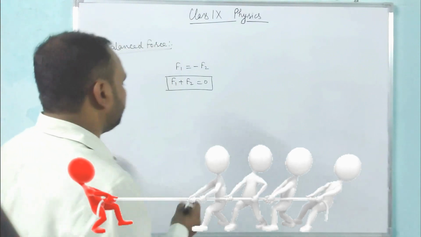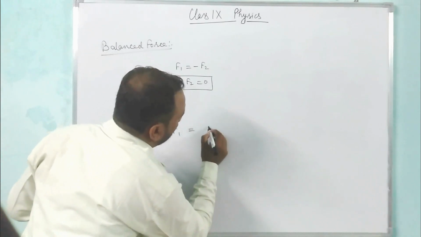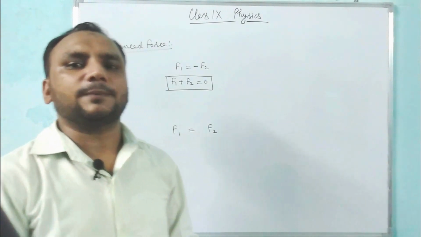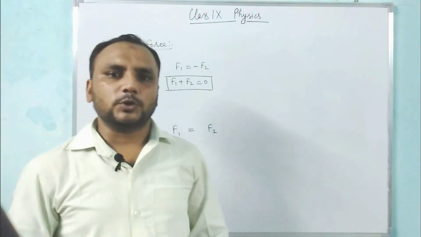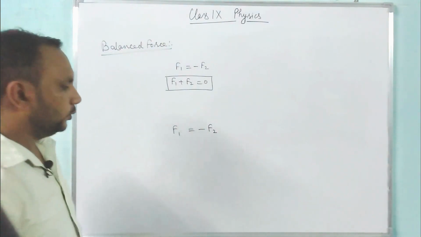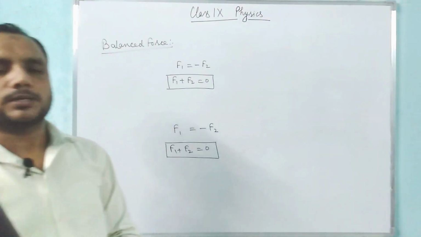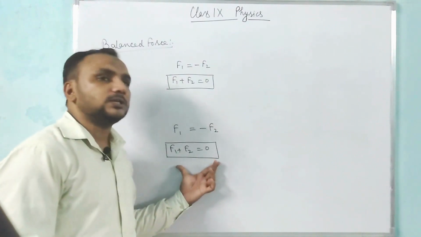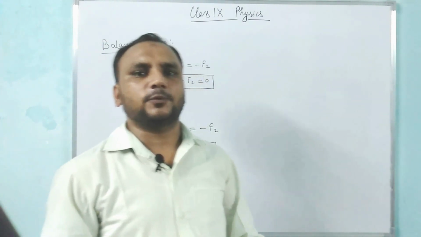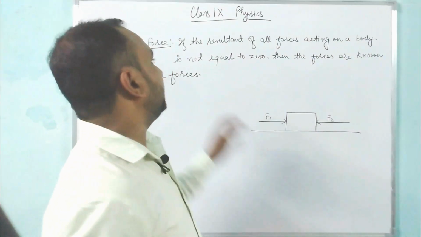The force applied by the left team, F1, is equal to the force applied by the right team, F2, but both teams are applying the force in opposite directions, so F1 equals minus F2 and F1 plus F2 equals 0. Since the sum of forces applied by both teams is 0, we can say that the forces are balanced.